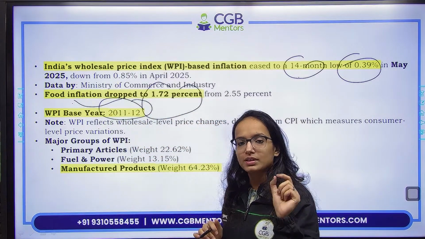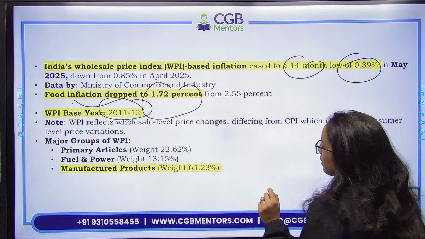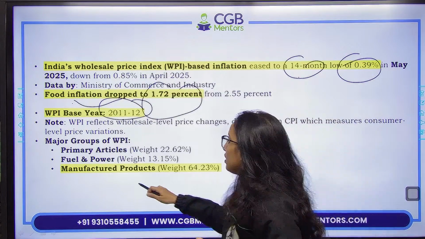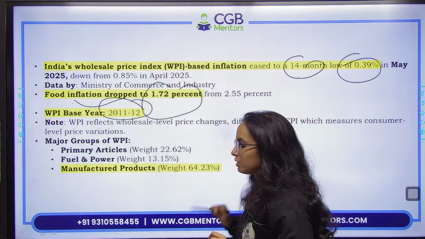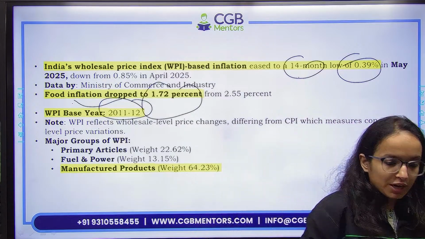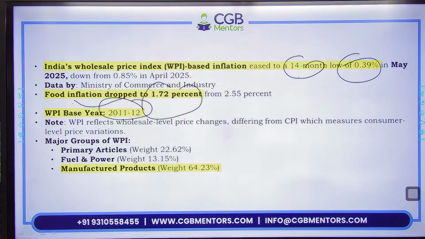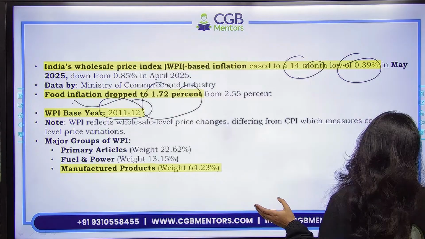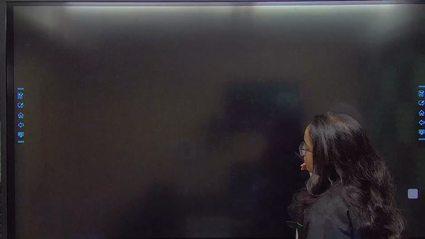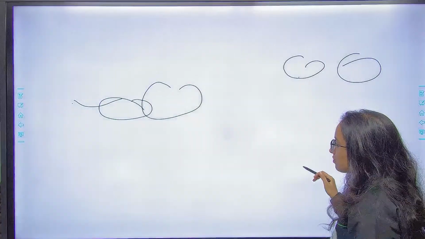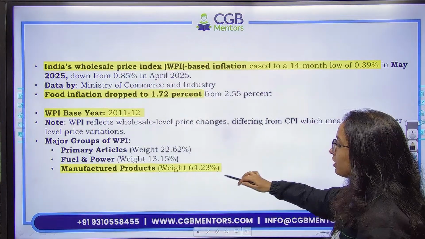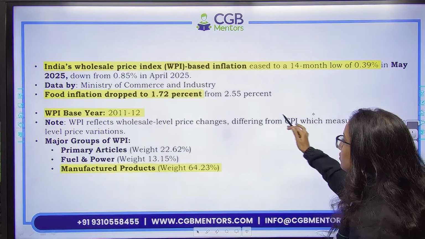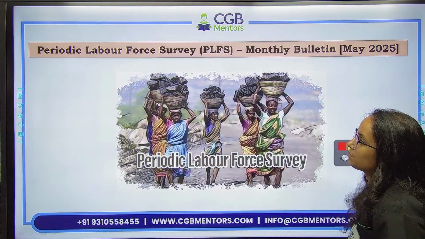Base year आपको ध्यान रखना है, सीधे questions बनते हैं. And what you need to remember as well is manufactured products का maximum weightage है इसमें 64.23. Remember this. WPI में maximum weight किसका है? This is another probable question. So this is manufactured goods. Manufactured products 64.23.